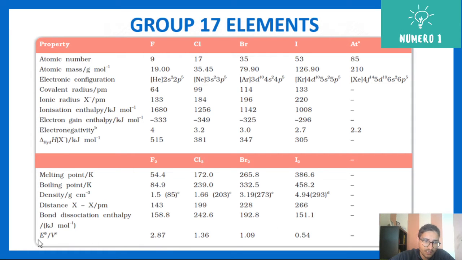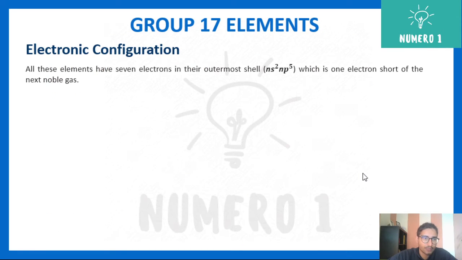Also, you can see their electrode potentials, that is standard electrode potentials. These are their standard electrode potentials. Next, let's look into detail one by one. The electronic configuration, as I said, they have the outermost electronic configuration as ns2np5. So they are only one electron short of their noble gas configuration. So they will try to take one electron from somewhere.